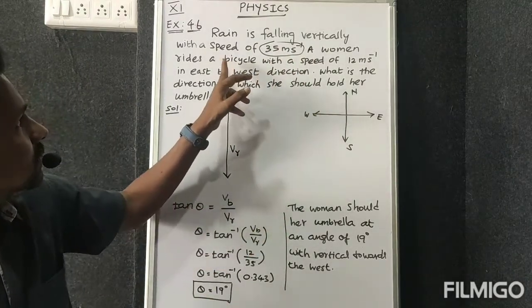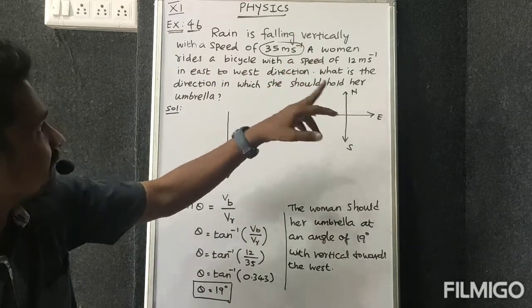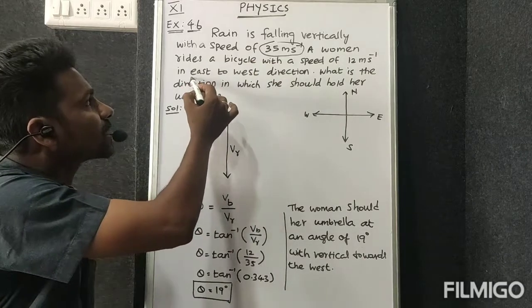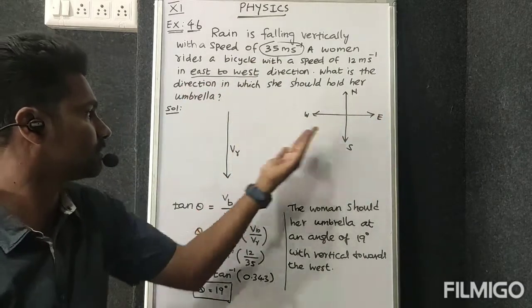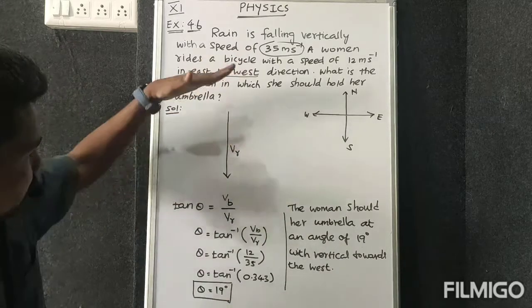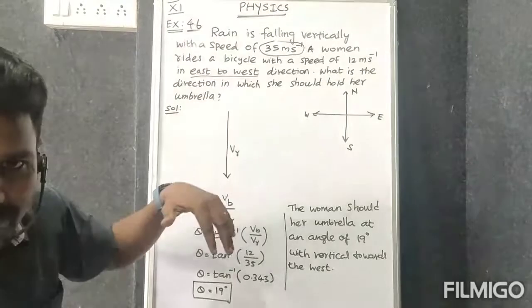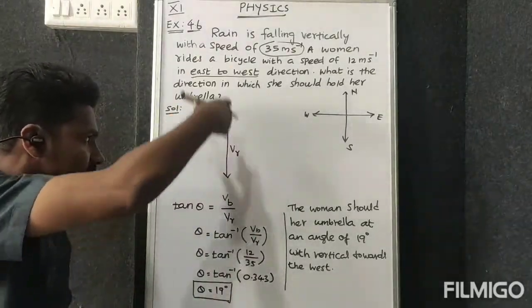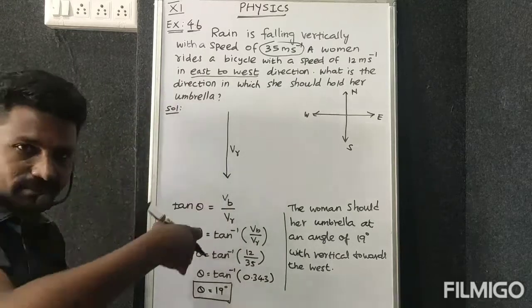A woman ride a bicycle with a speed of 12 meter per second in east to west direction. See that? East to west direction. So the rain is falling here. This rain falling. Not only single raindrops. Each and every layer, the rain will fall in this direction.